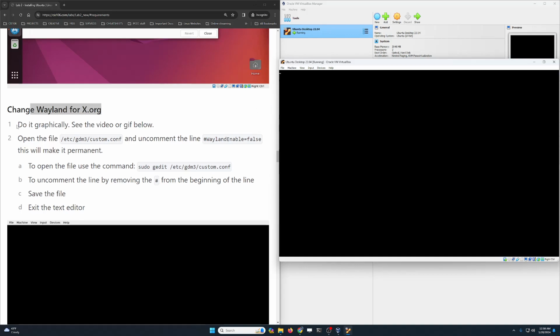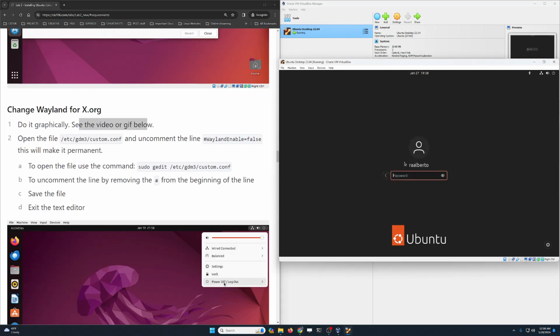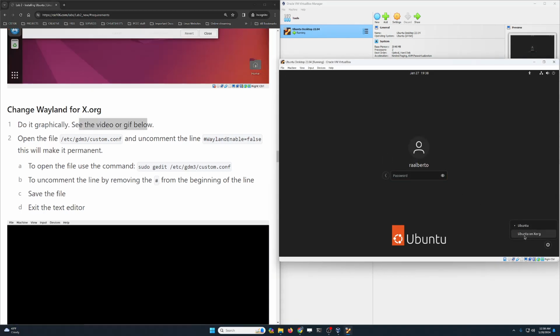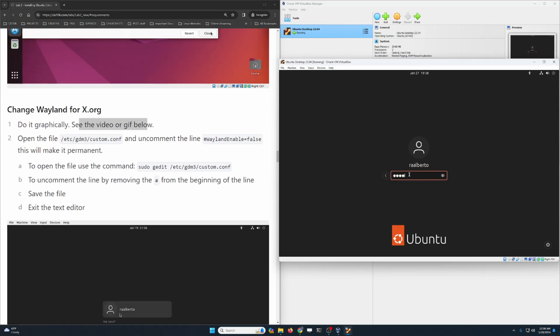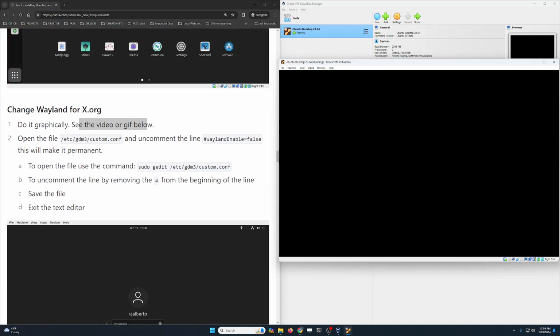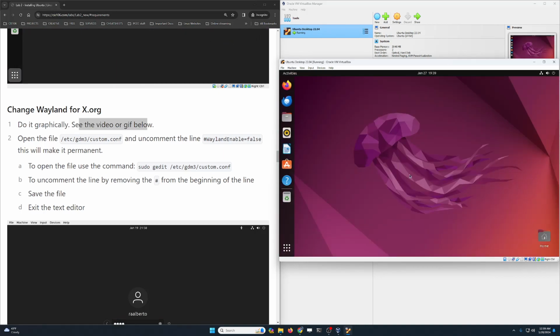Right? This is what I mean when I say do it graphically. See the video below. So click on your username and then click over here on the gears icon and then change it to Ubuntu on Xorg. Now type your password and it's gonna look the same. Nothing changed. It's just that Xorg just works better for what we're trying to do over here.